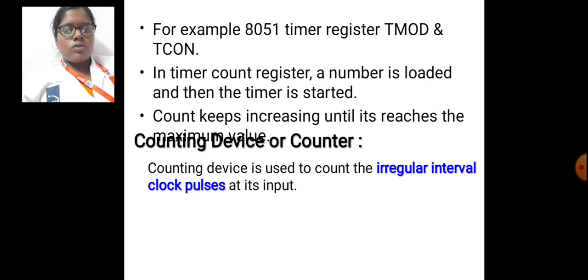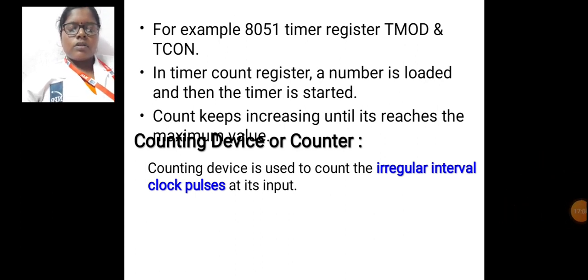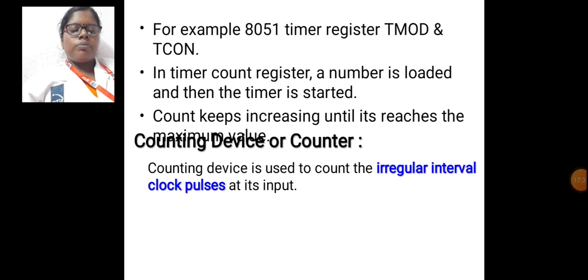First one, it counts the input due to the events at irregular instants. Second one, it counts the clock input pulses at regular intervals.